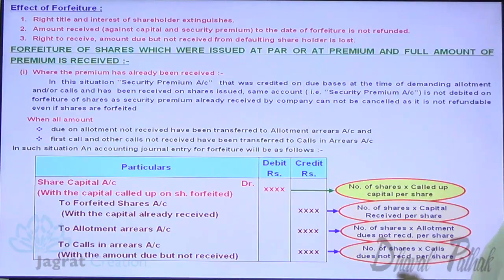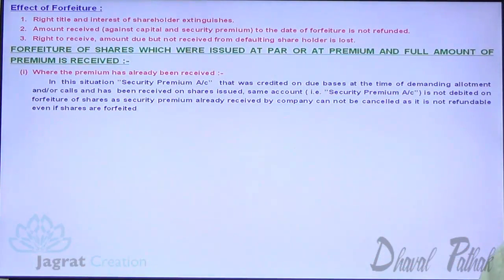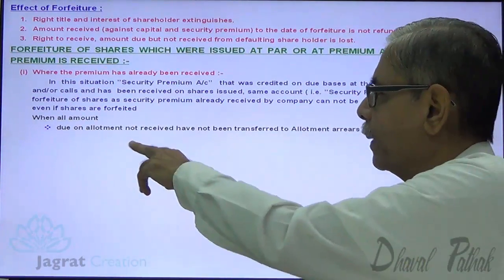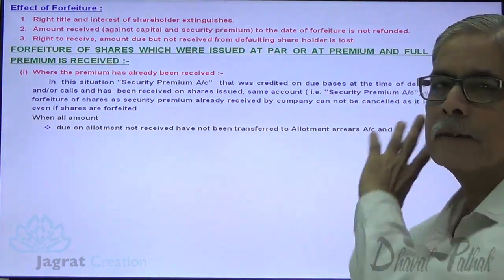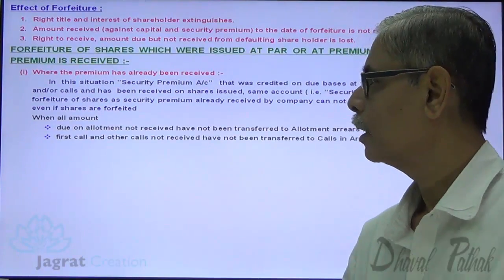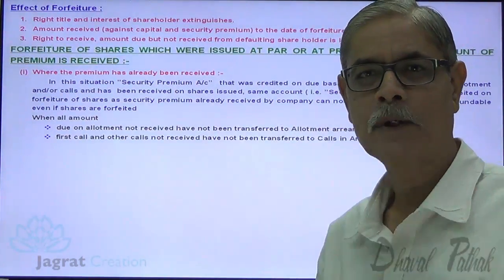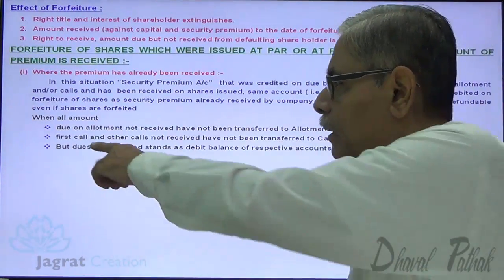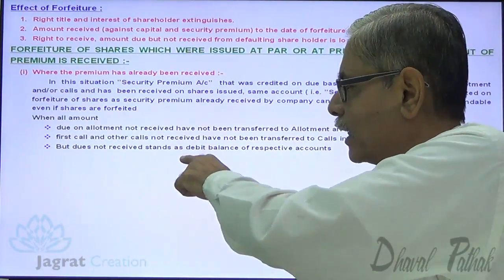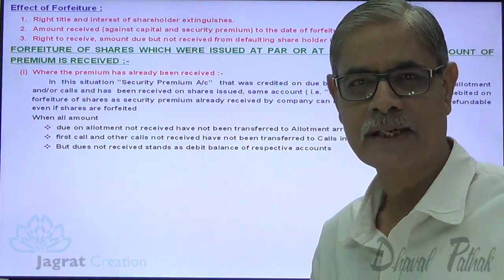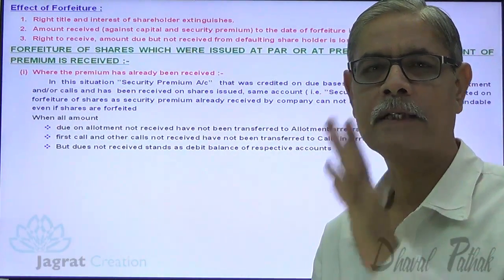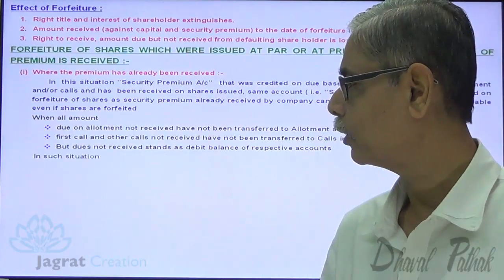When all amounts due on allotment not received have not been transferred to allotment arrears, and the first and other calls due were not transferred to calls in arrears account, but dues not received stand as a debit balance in the respective account, then how are the entries recorded?